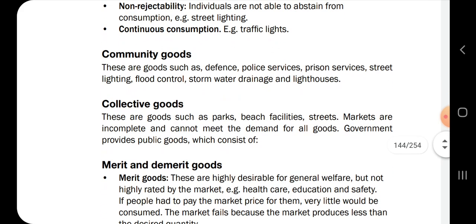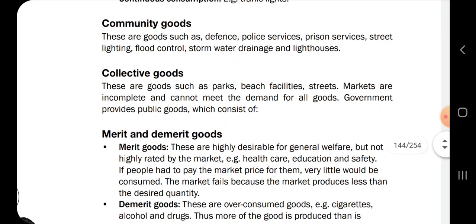And then we're talking about community goods. These are goods such as defense, police service, prison service, street lights, flood control, stormwater drainage, and lighthouses. So those are community goods. We're talking about police stations, and being able to have clean or running water. Like when it's raining, the water will be able to go where it's supposed to go and not flood. And then we have collective goods. These are goods such as parks, beach facilities, streets. Markets are incomplete and cannot meet the demand for all goods.